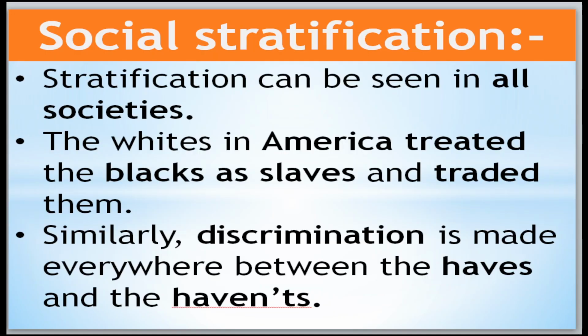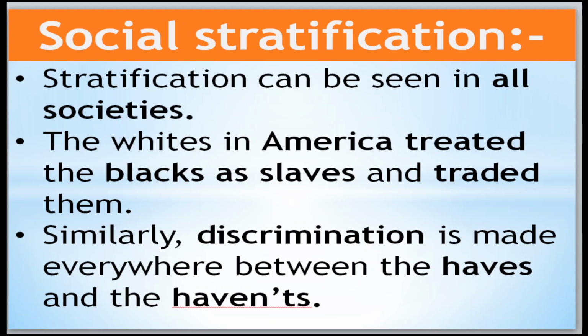We also have gender basis, where we consider men superior and women inferior. Now come to the next. Social stratification can be seen in all societies, not only in India but all over the world. It is on color also.